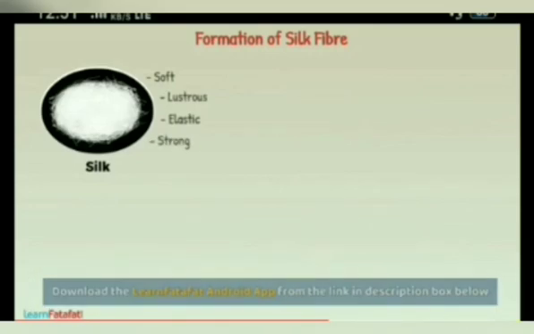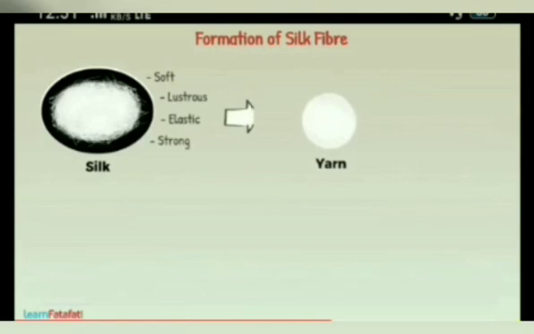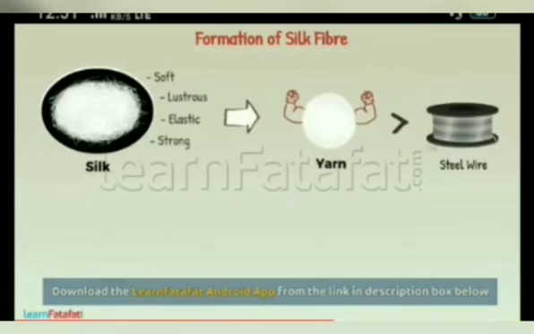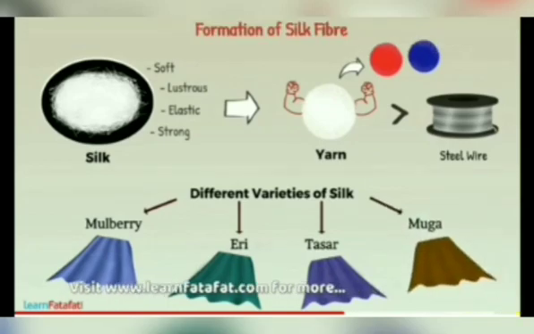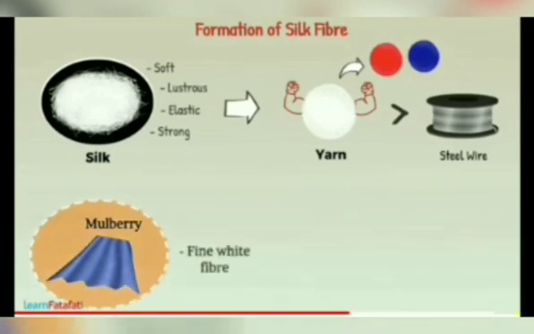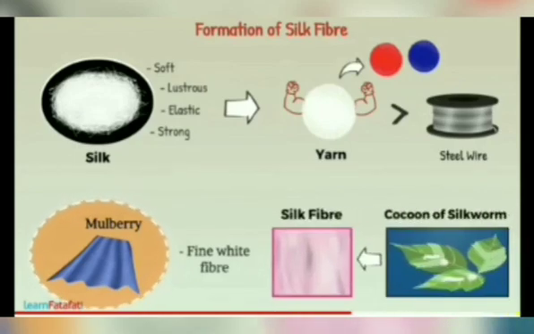Okay. Next, that is formation of silk. Silk is a very important natural fiber, and it is soft, lustrous, elastic and strong. Yarn produced by them is much stronger than steel wire. It can be colored very easily. There are different varieties of silk, of which mulberry, eri, tasar and muga are important. Most commercial silk is mulberry silk, which is a very fine white fiber. Silk fibers are obtained from the cocoon of the silkworm.